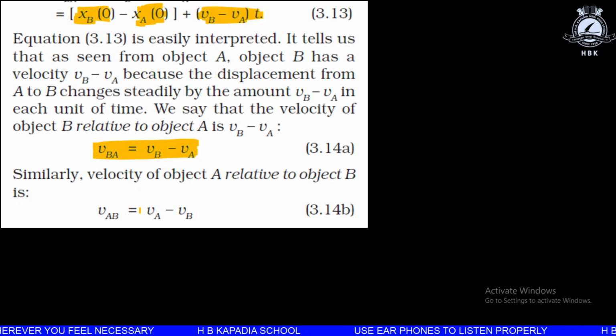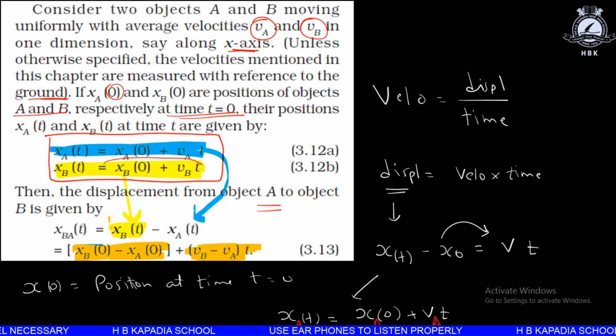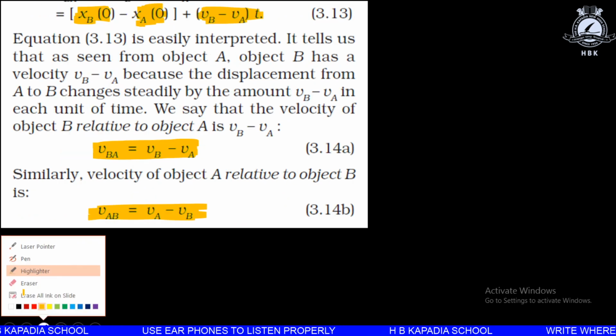Similarly, if you want to find v_A minus v_B, we can use this formula, which is the velocity of A with respect to B. So once again, this is the formula of x_BA at time t.